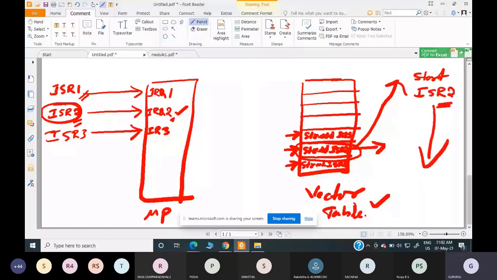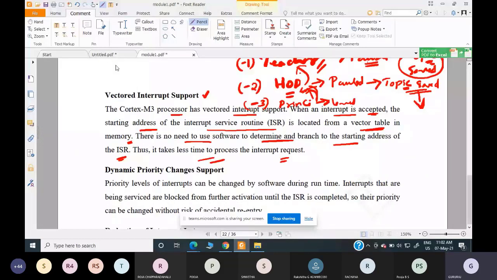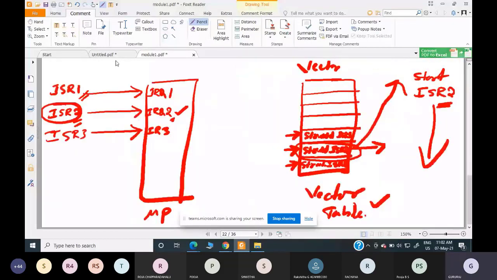So this will consume less time. This is what you mean by vectored support, that is, the interrupts are vectored interrupts. There is a separate piece of hardware, a memory table, which is known as the vector table. It stores all the starting addresses of the ISRs. The processor comes and consults this table and starts executing the ISR by fetching the address. Hope I am clear.